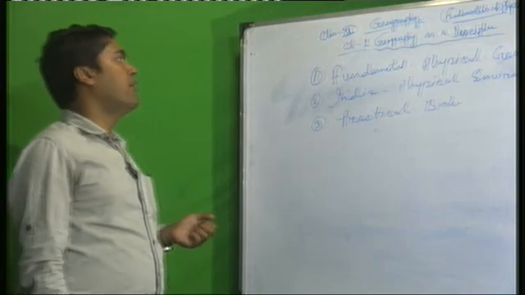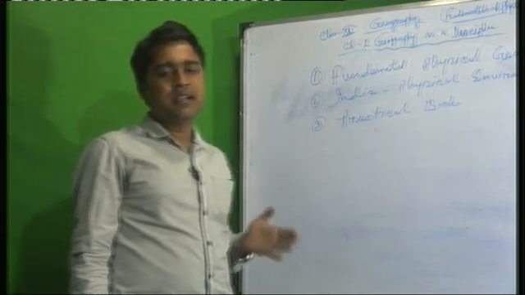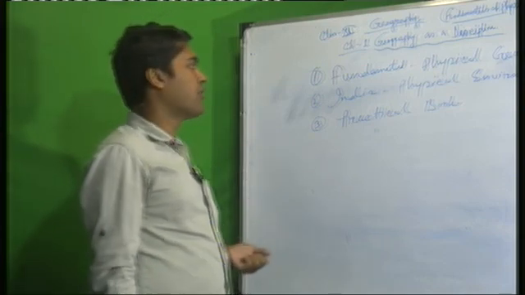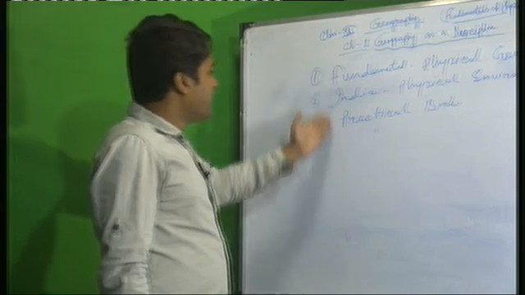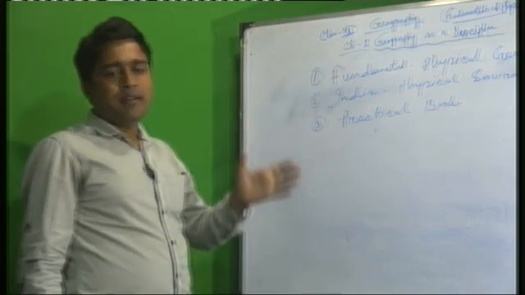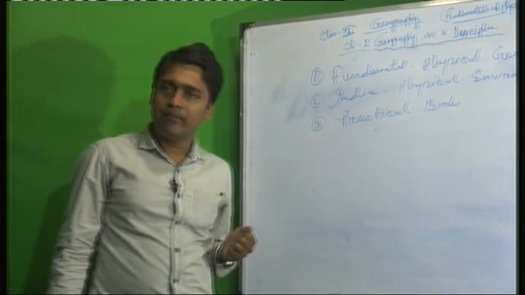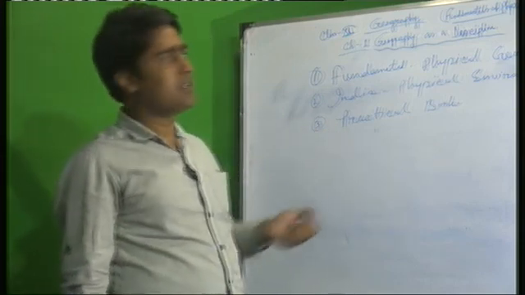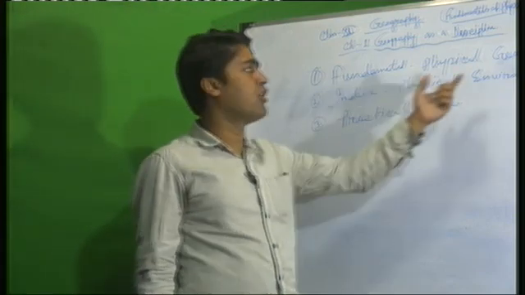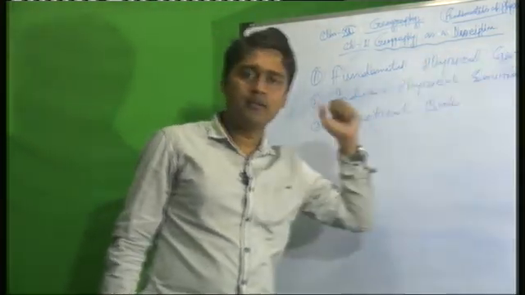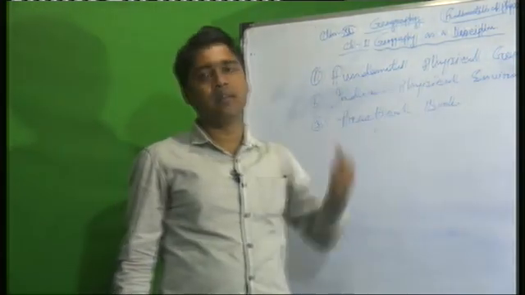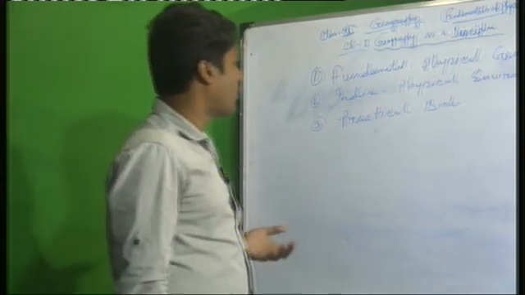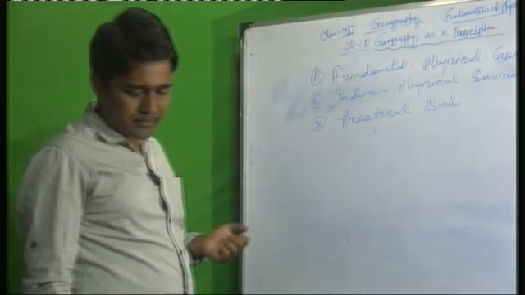In class 11 you will read the total physical geography, and today also I will discuss the first chapter, geography as a discipline. I will come later. So in this year, first, all over the world different type of physical features you will read, as well as India's different physical features you will read. That's why you will get 2 books: Fundamental of Physical Geography, that means all over the world, and India's physical environment, and also a practical book. Different type of practical work also I will do throughout the year.